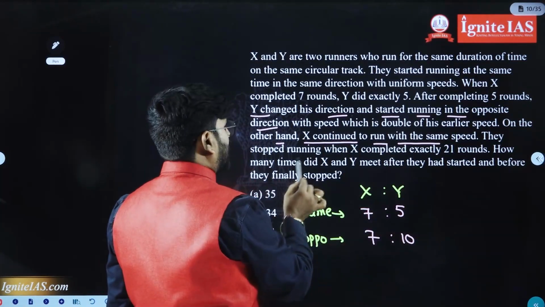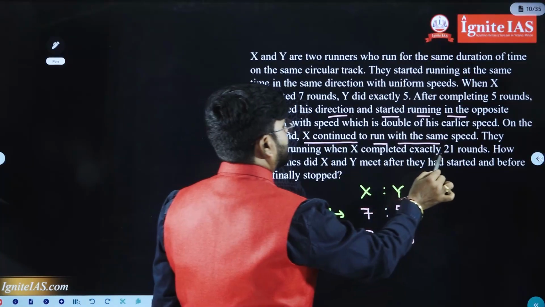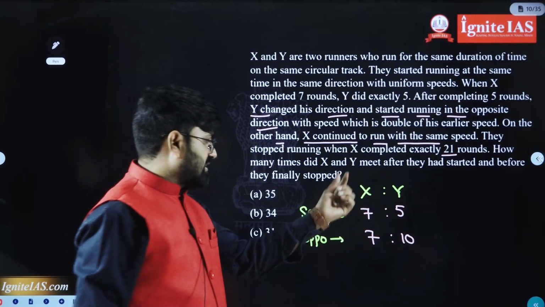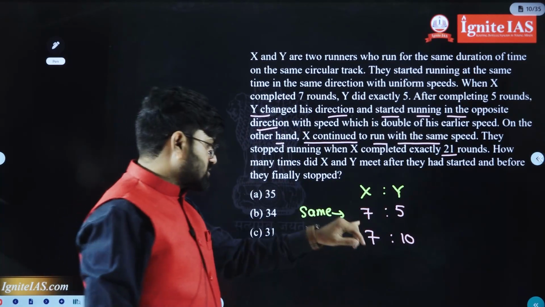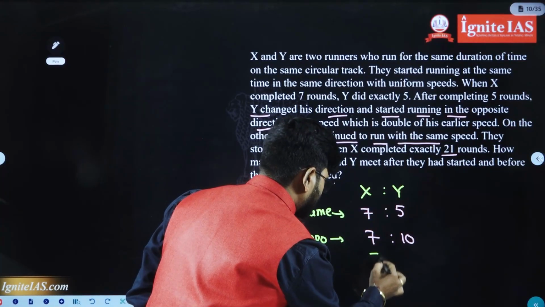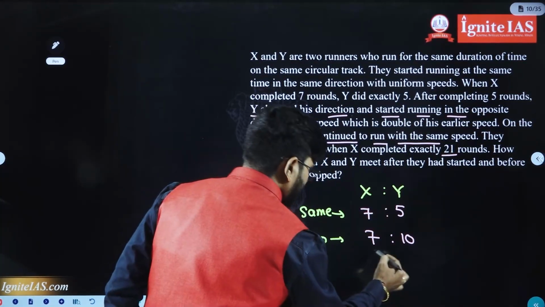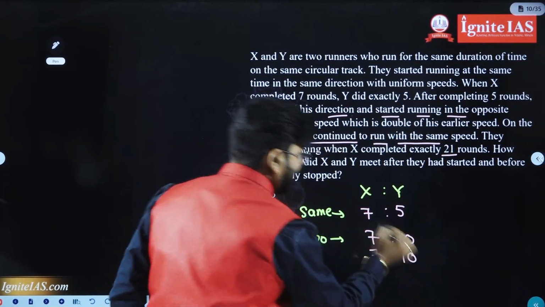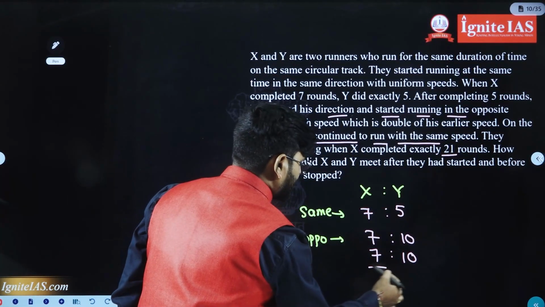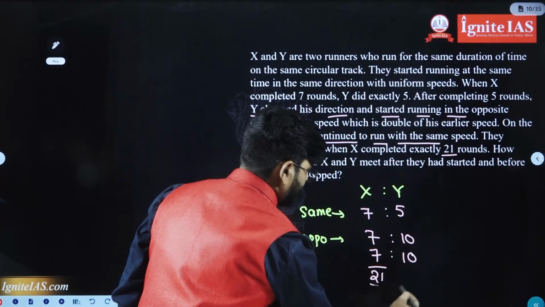Now, they stopped running when X completed exactly 21 rounds. Initially in the same direction, X traveled 7 rounds. In the opposite direction also, X traveled 7 rounds. To get a total of 21 rounds, another 7 rounds X should travel, right? Of course, later Y was traveling with double the speed. So now we got a total of 21 rounds for X.